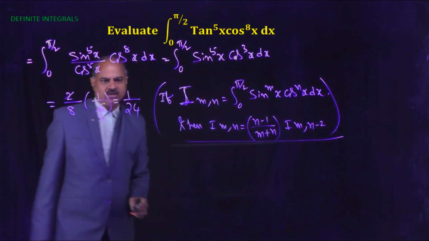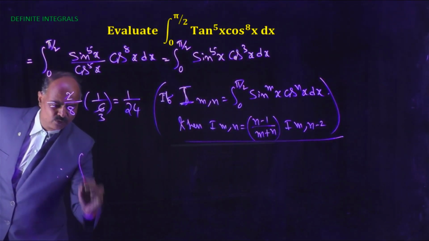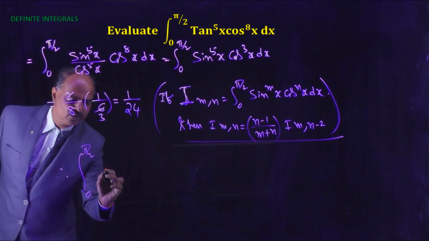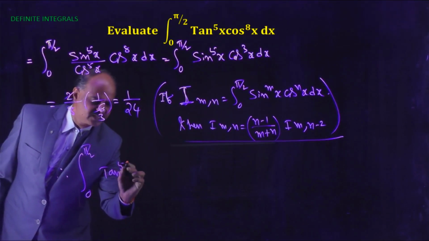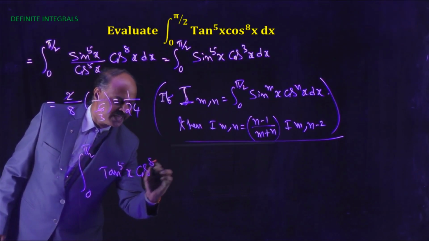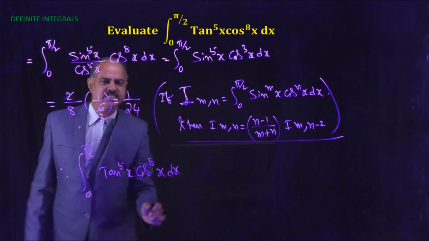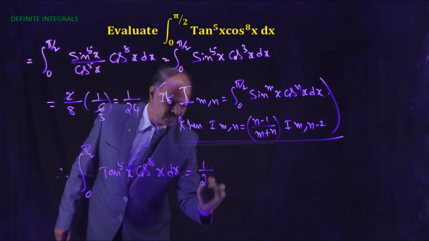So therefore integral 0 to pi by 2 tan to the power 5x into cos to the power 8x dx equals 1 by 24.